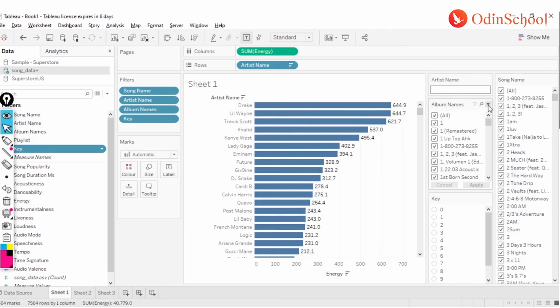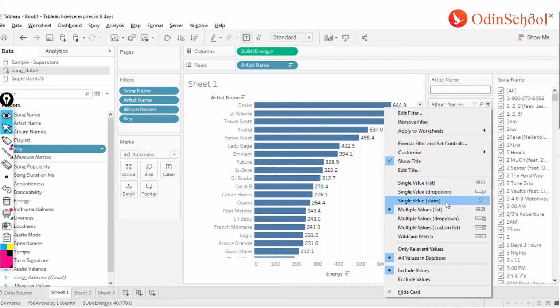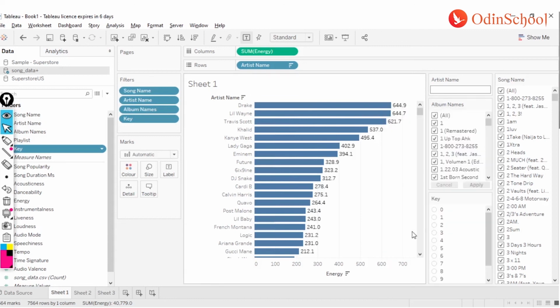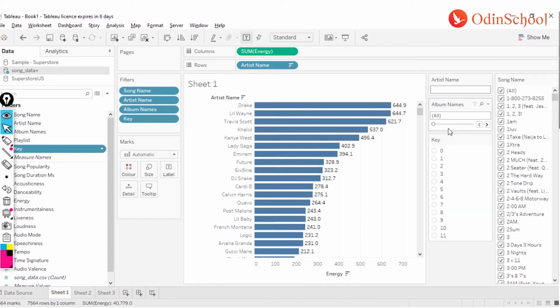Now the other option that we have over here is the slider. We can have a slider option for text as well, but I recommend you not to do it, because imagine if I have a slider option over here and I literally don't know all the available options, and if I have to move from the 1st to the 10th value, it's actually not a good thing.